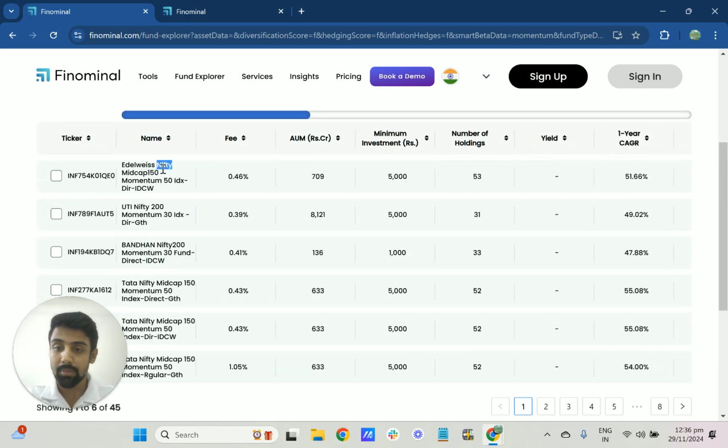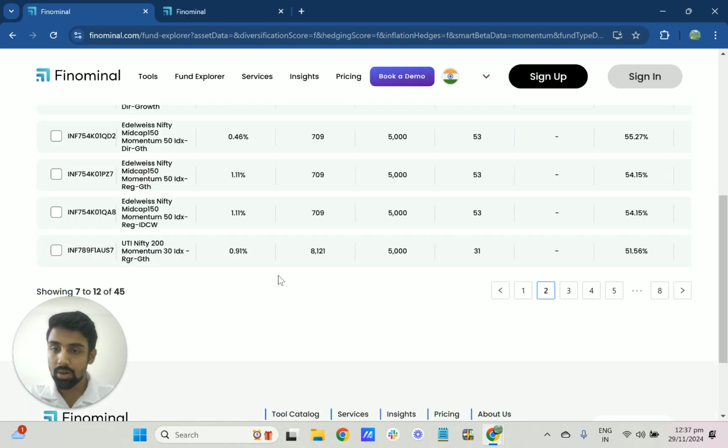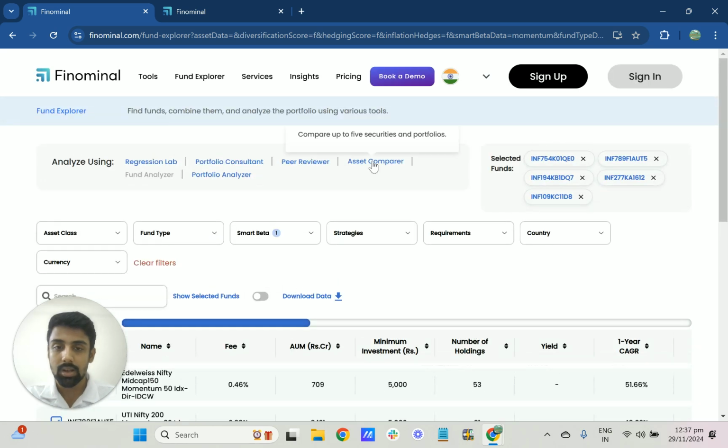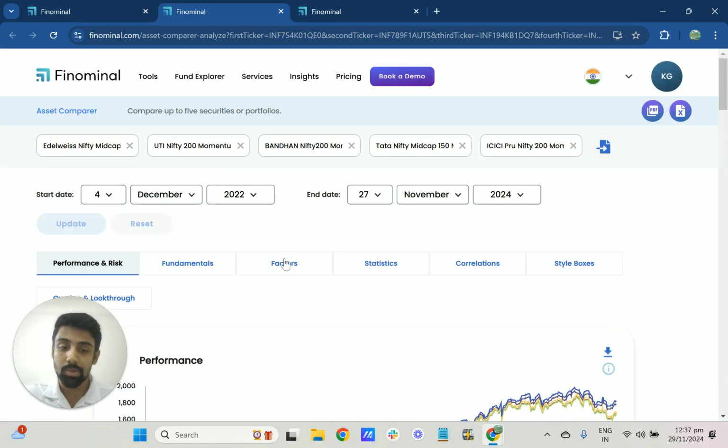So you can see Nifty Mid Cap 150 Momentum, again an index fund. Here also an index fund. All the top funds which are giving you pure momentum factor are all index funds. So let me just take five funds here. I'll also pick another fund. Okay, I'll pick the ICICI one. And if I take it to asset comparer again, let's see which funds here give you the highest momentum exposure.